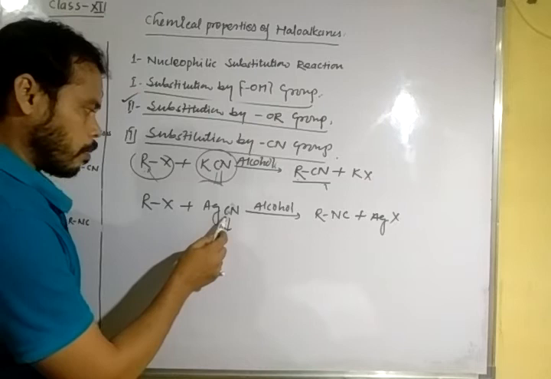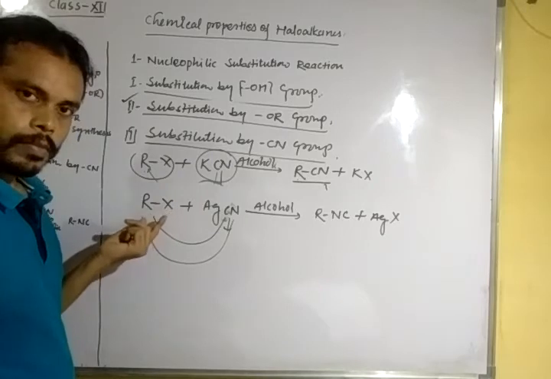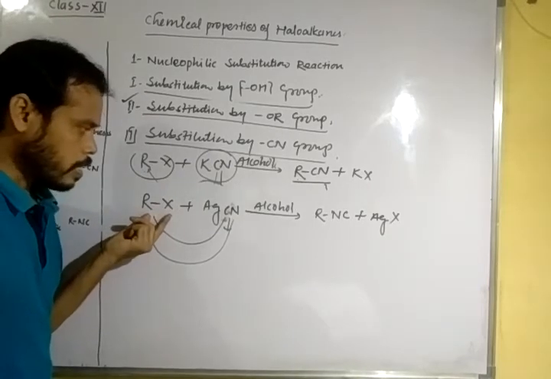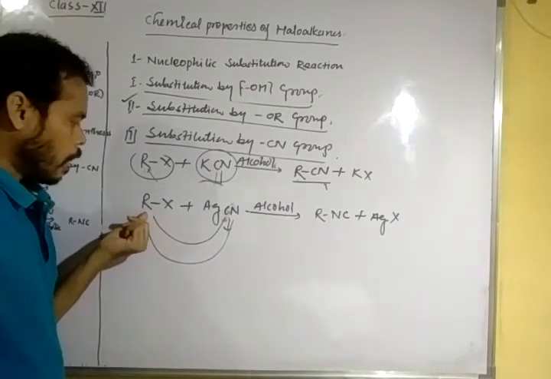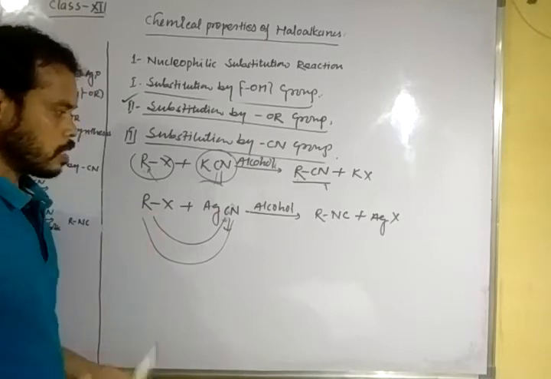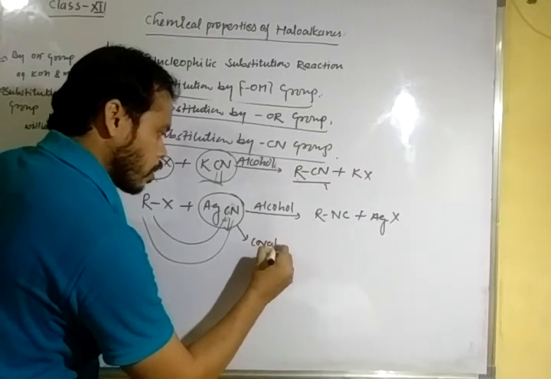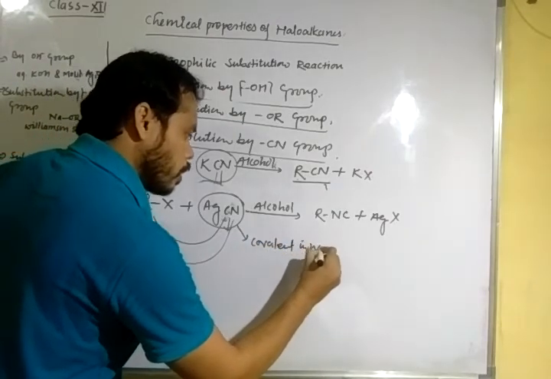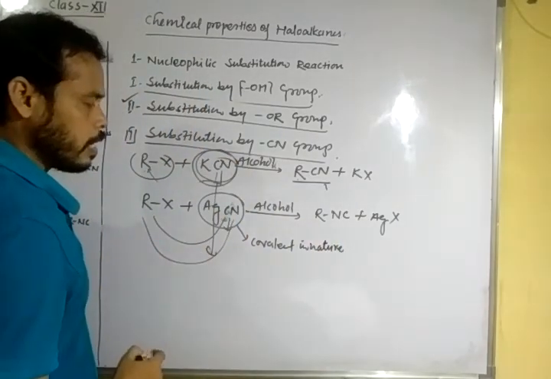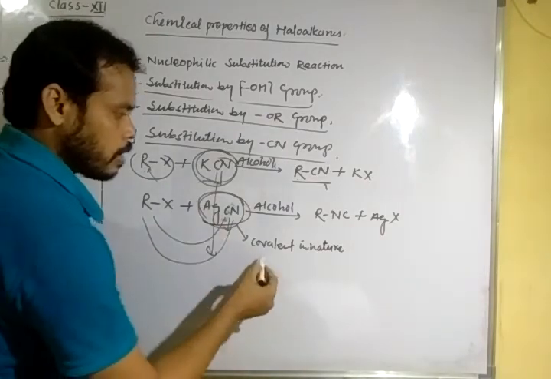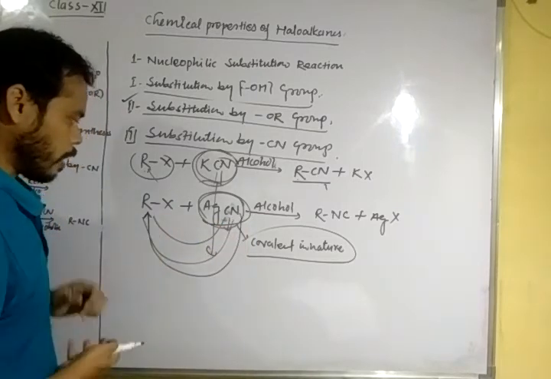It can attach through both carbon and nitrogen, but in this case nitrogen attaches to the carbon of haloalkanes because silver cyanide is covalent in nature. Potassium cyanide is ionic, and silver cyanide is covalent. So nitrogen attaches to the carbon atom of haloalkanes.